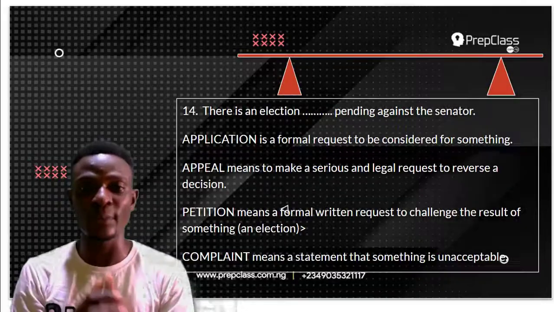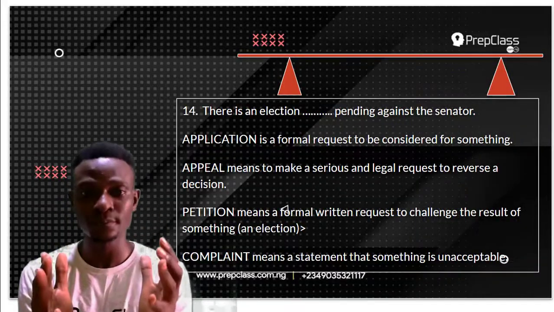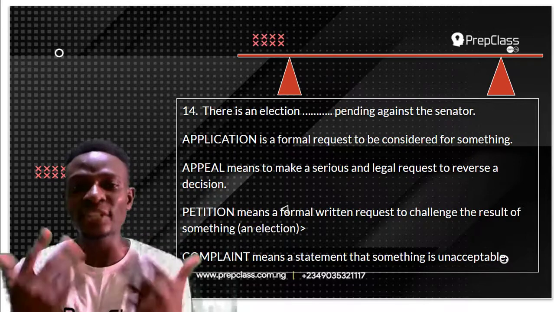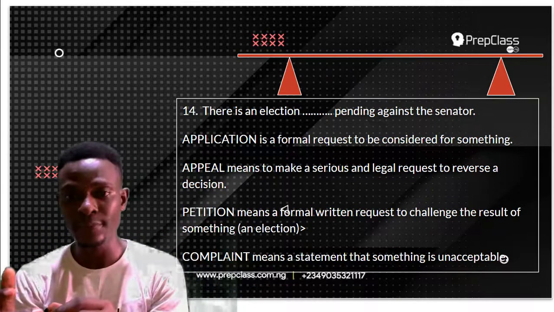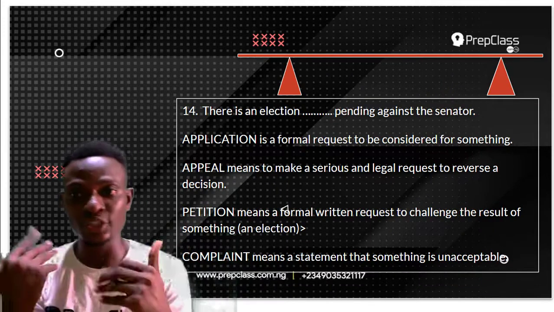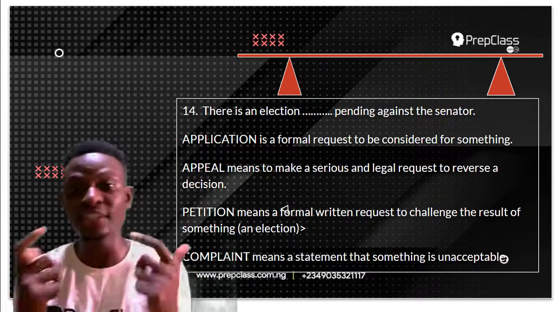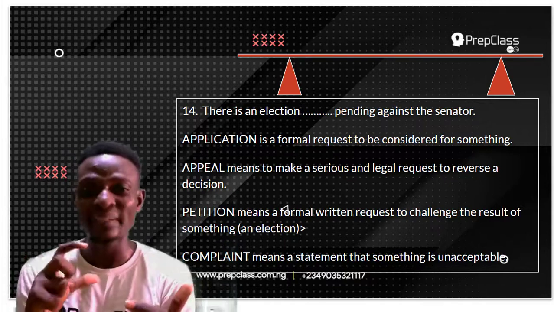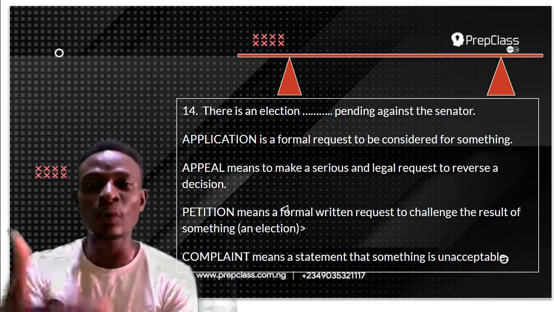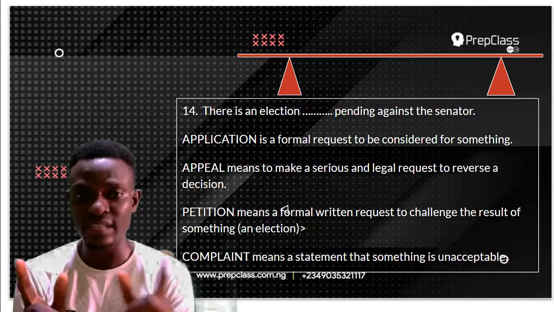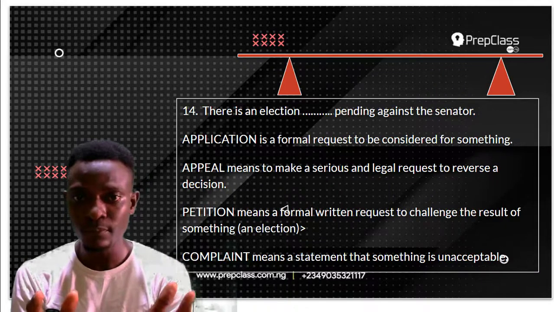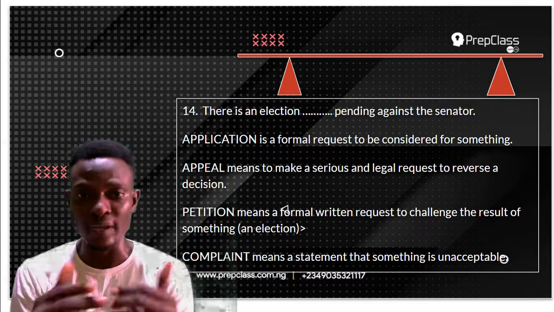The first option we have is application. Now, an application is a formal request to be considered for something. Like when you are in need of a job, or when you want to request permission, you write an application. This is not the answer to this question, because an election is not always applied for.